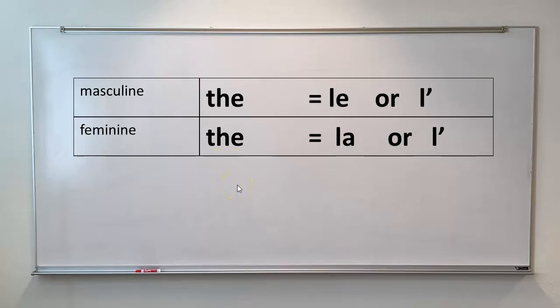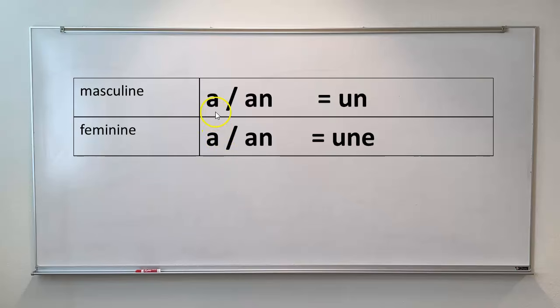We have another type of article. We have an indefinite article, and that is a or an in English. If the noun is masculine in French, then the indefinite article will be un. If the noun is feminine, then the indefinite article, or the equivalent of a or an, will be une.